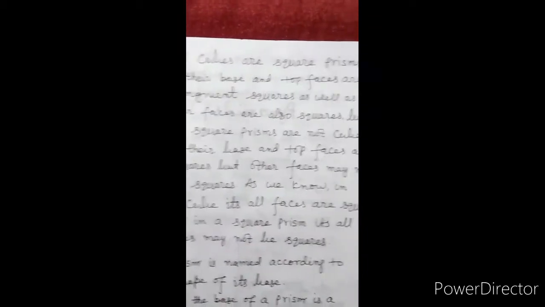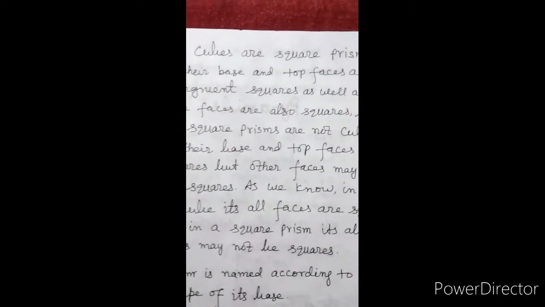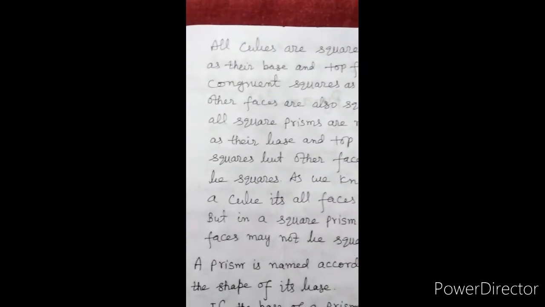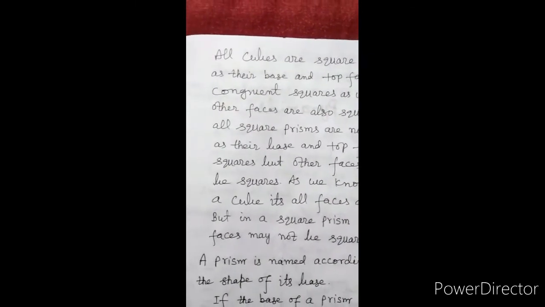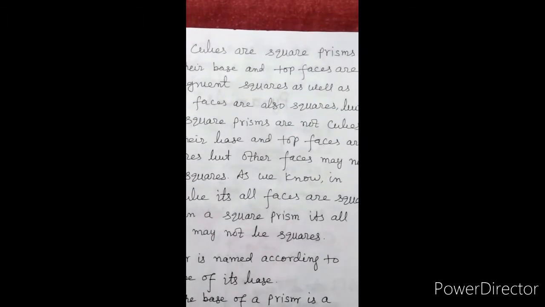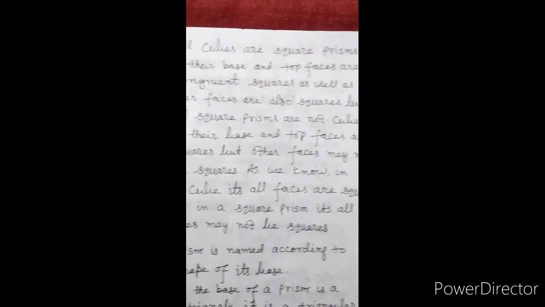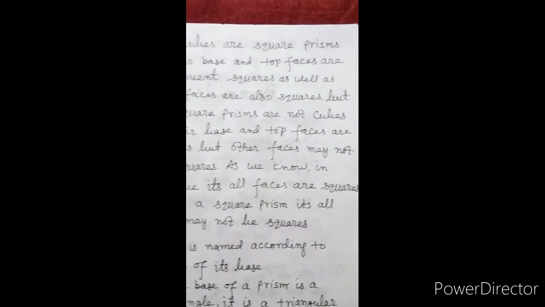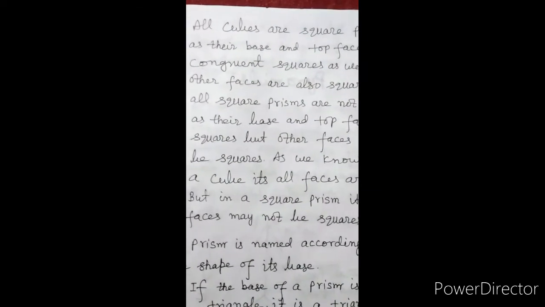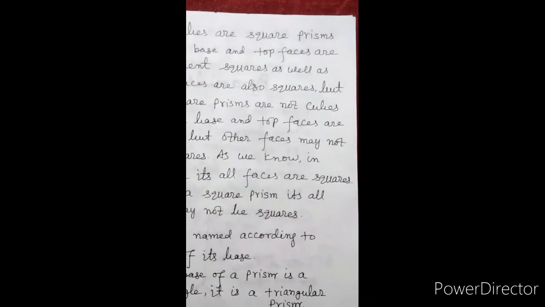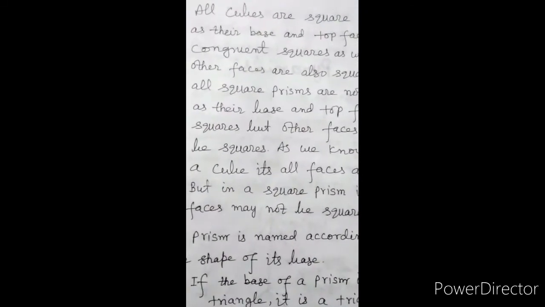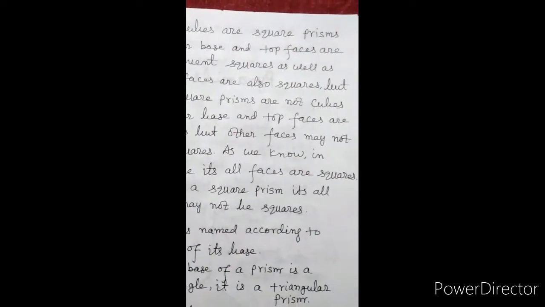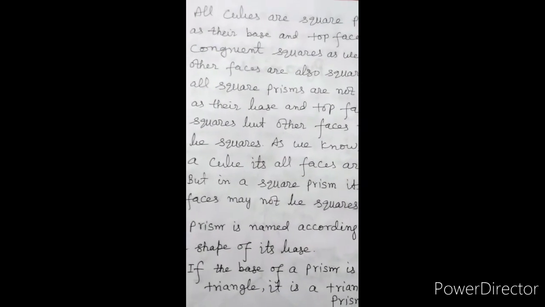All cubes are square prisms as their base and top faces are congruent squares, as well as other faces are also squares, but all square prisms are not cubes, as their base and top faces are squares, but other faces may not be squares.